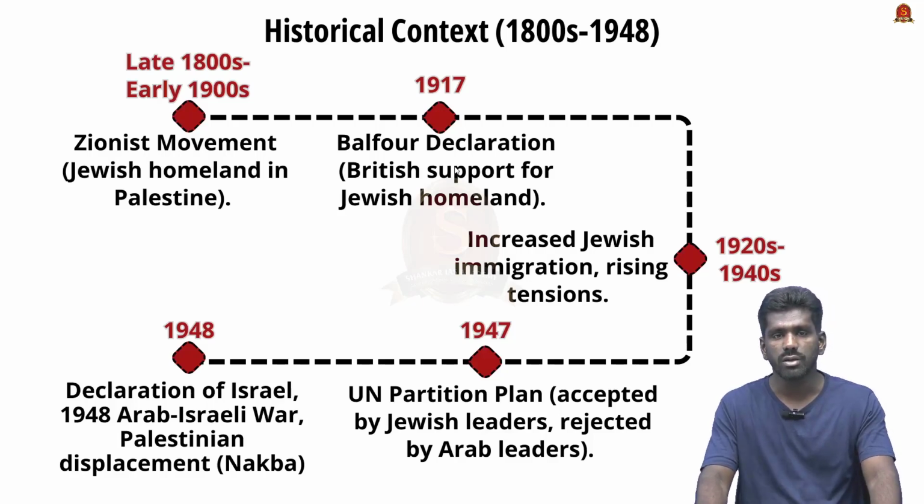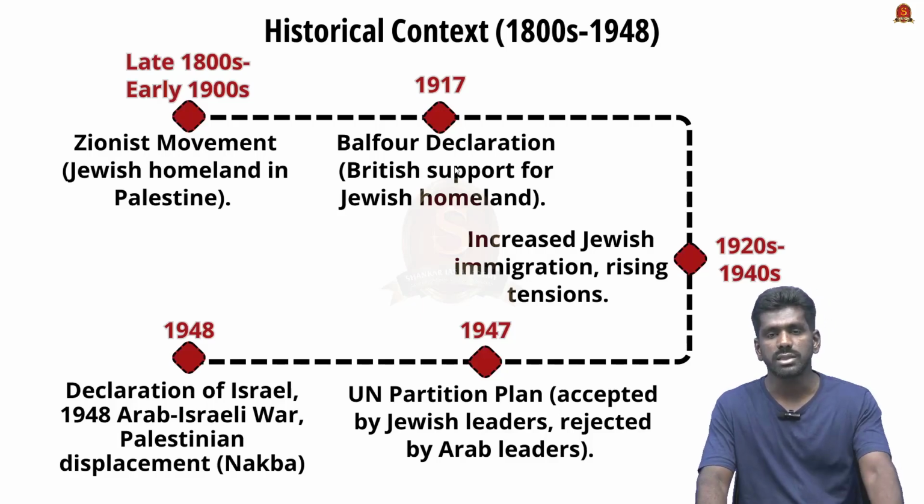From 1920 to the 1940s, there was increased Jewish migration to Palestine, which led to growing tensions between the Jewish and Arab population. In 1947, the UN proposed partitioning Palestine into separate Jewish and Arab states. The Jewish leaders accepted the proposal, but the Arab leaders rejected it. Even though the Arab leaders rejected the proposal, it was declared by the United Nations, and in 1948 the state of Israel was declared. This triggered the 1948 Arab-Israeli War, which led to Israel's victory and displacement of Palestinians.